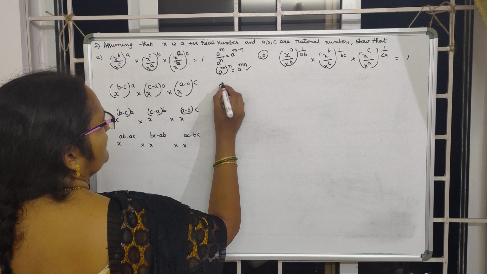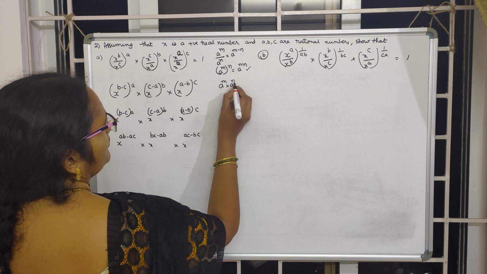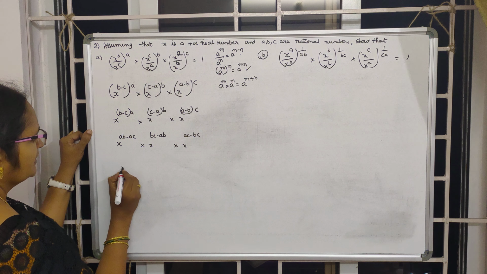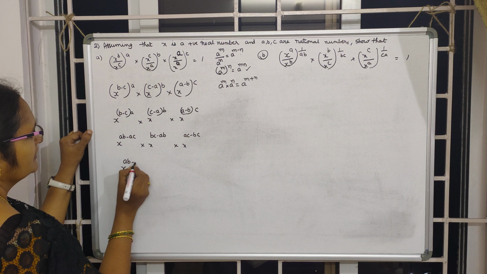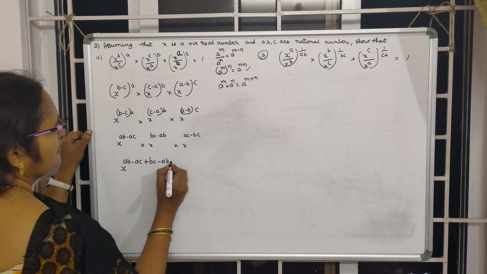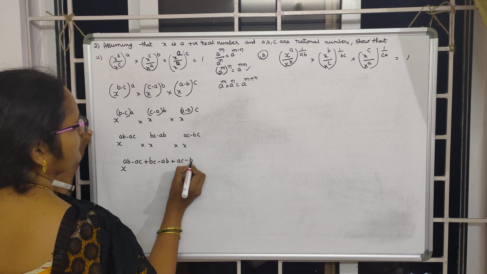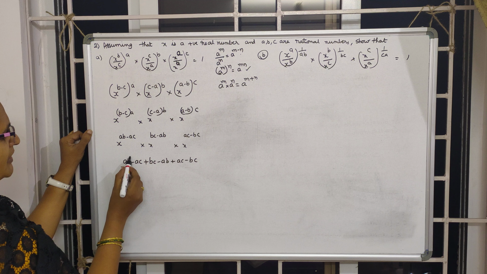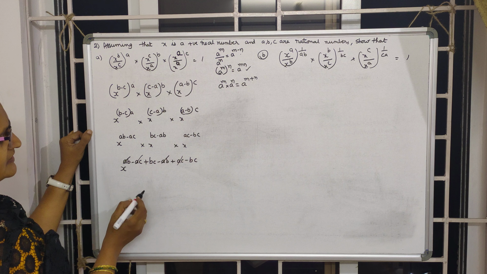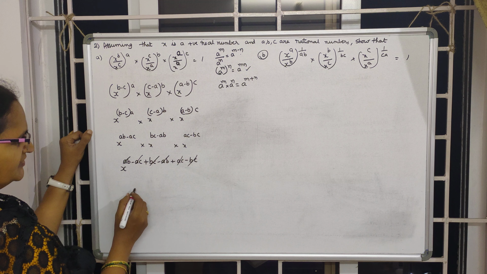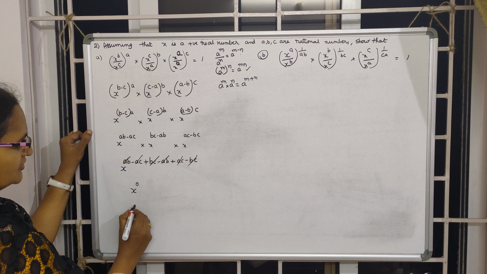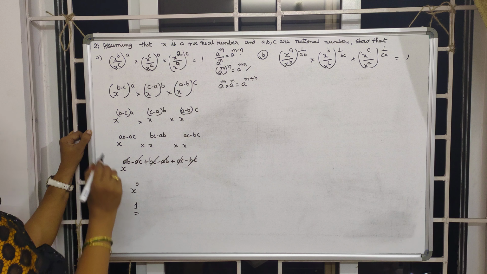Using the law of exponent a^m times a^n equals a^(m plus n), based on that, x^(ab minus ac plus bc minus ab plus ac minus bc). Now here plus ab minus ab gets cancelled, minus ac plus ac gets cancelled, plus bc minus bc gets cancelled. We are left over with 0. Any number raised to 0 is 1. So the answer is 1.